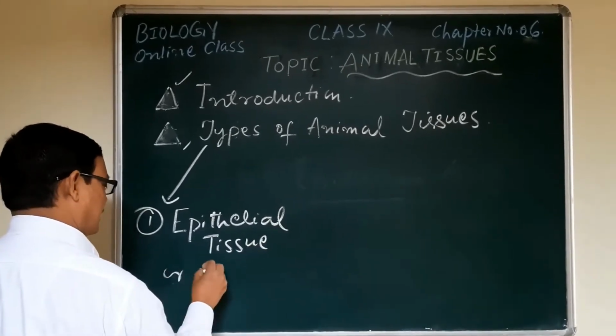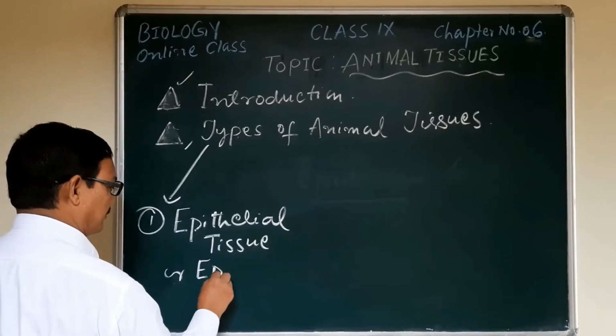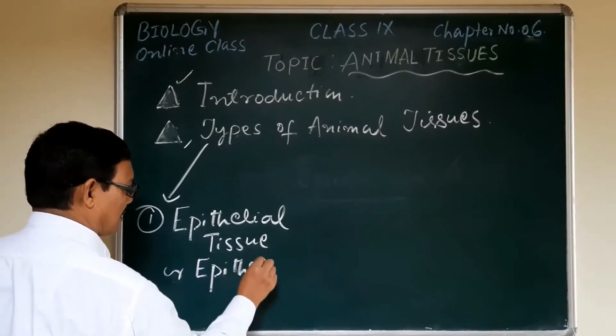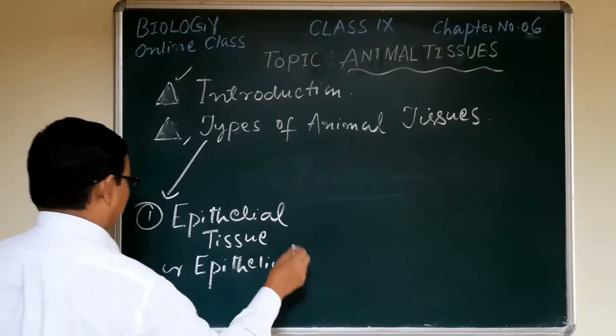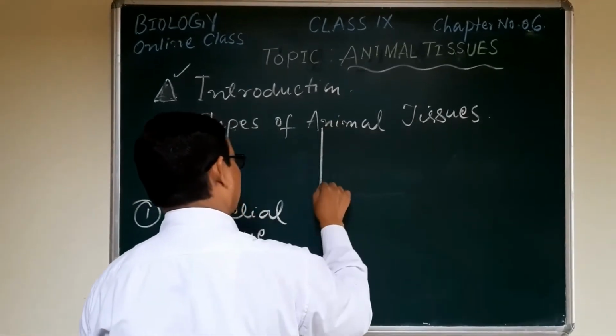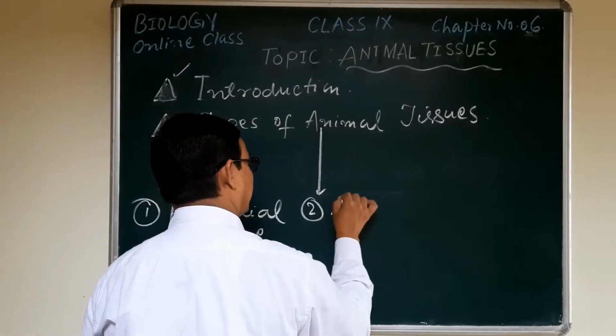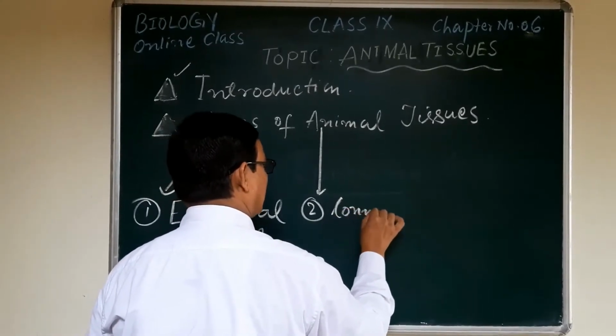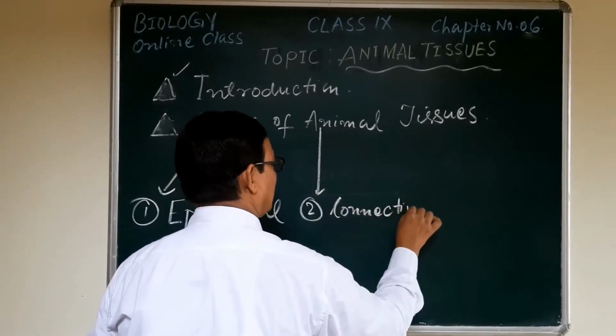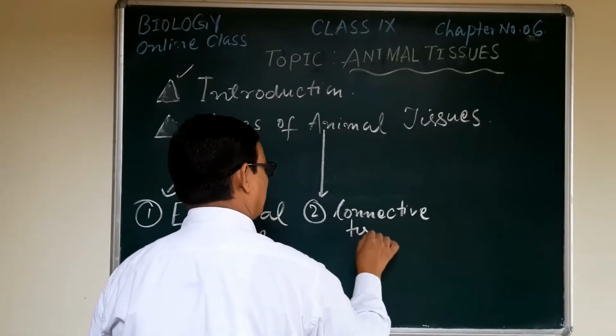It is also known as only epithelium. The second important type of animal tissue is the connective tissue.